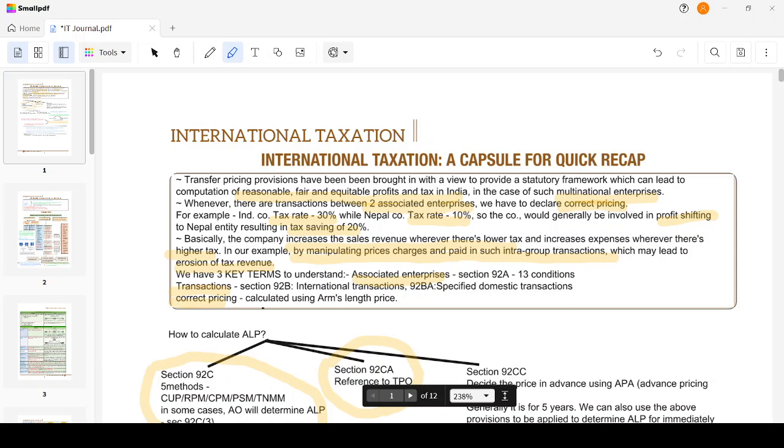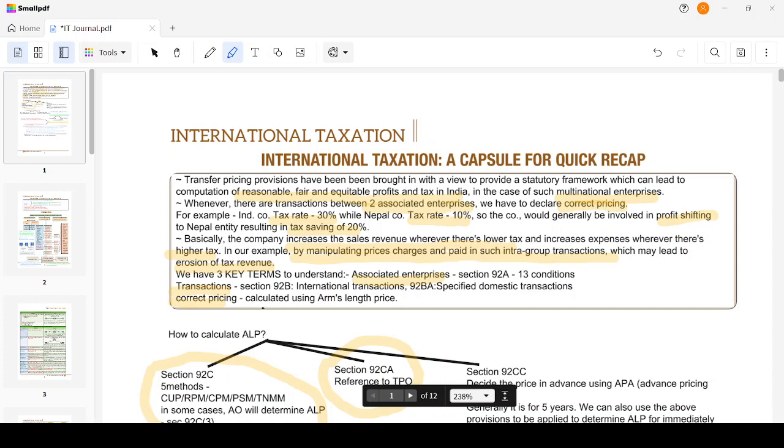This is commonly known as tax evasion. In transfer pricing we deal with such cases where there is a manipulation of price charged or paid in such intragroup transactions which may lead to erosion of tax revenue. So this transfer pricing provision is applicable only when there are transactions between two associated enterprises, in order to determine the correct transaction price. We'll learn all these key terms.